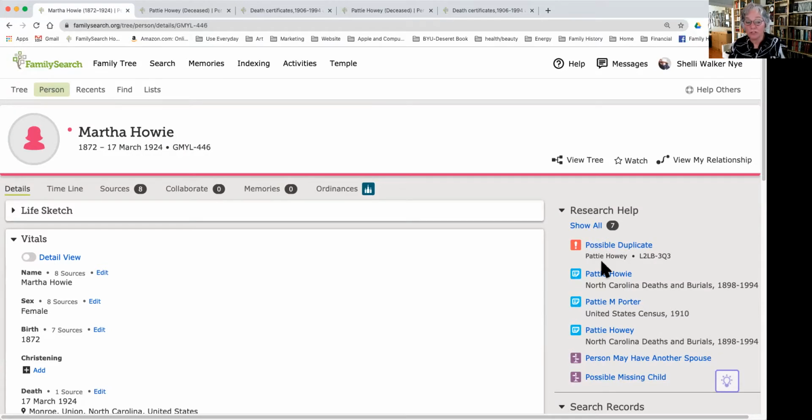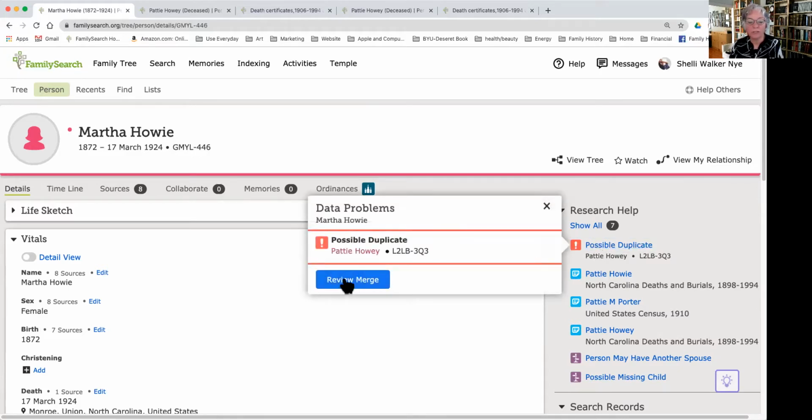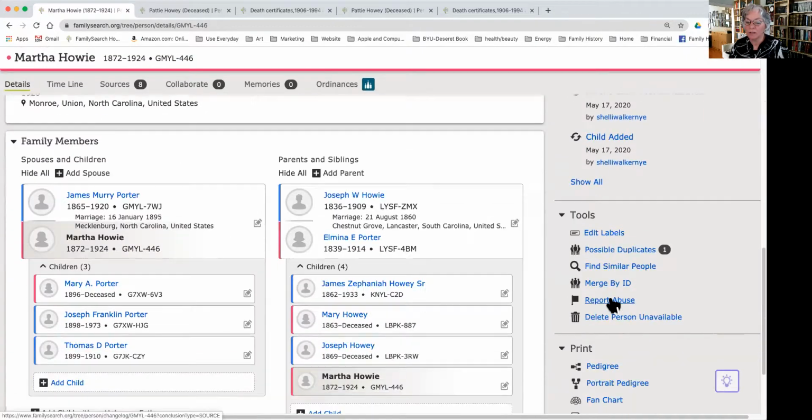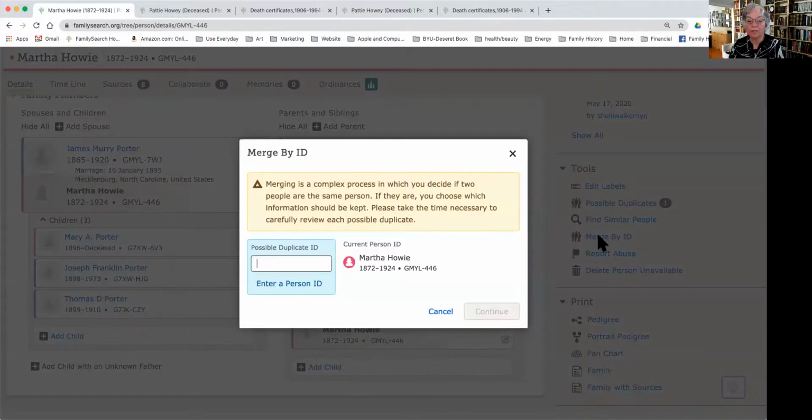There are two ways that we can actually attach this record. One is just to click possible duplicate and review and merge. The other way we can do that is to click on the ID number, copy the ID, scroll down, and we can merge by ID.